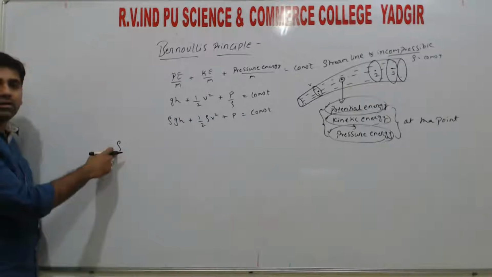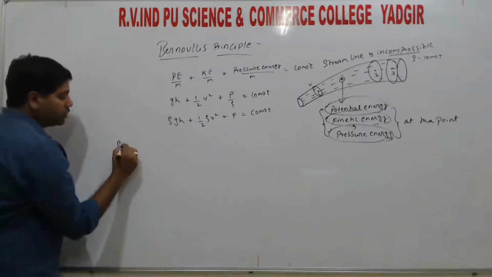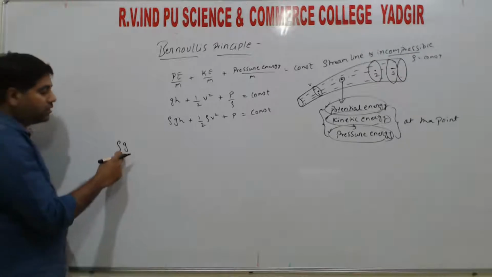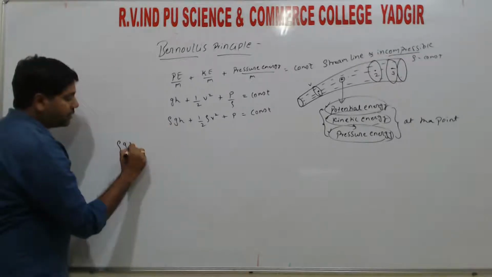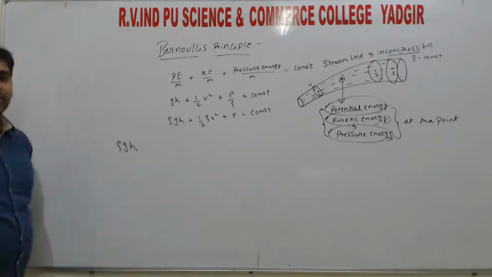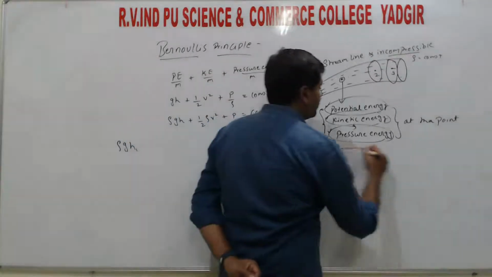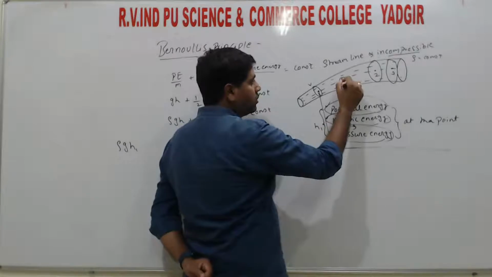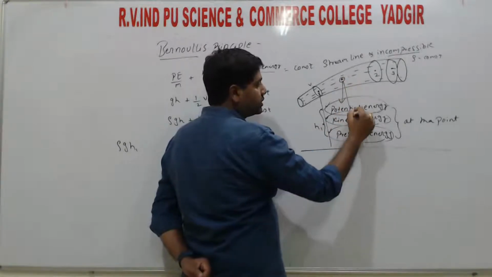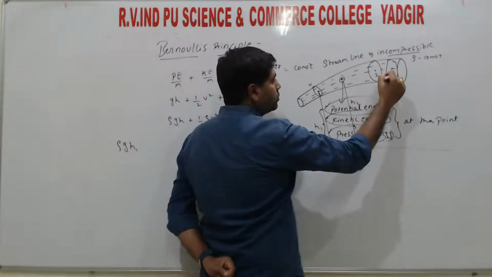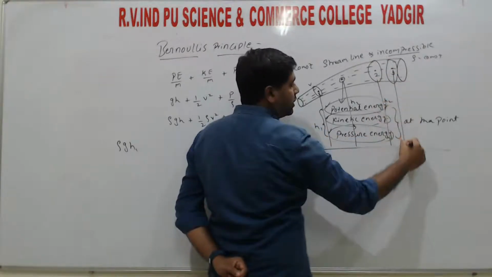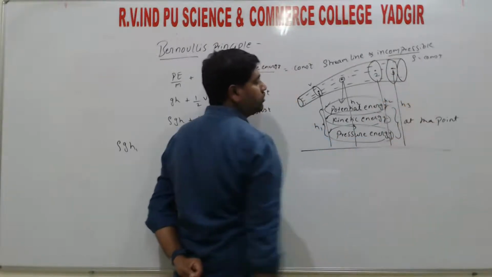So rho gives the density, right? g, the acceleration due to gravity, is always constant, and the height is varying, right? From the ground surface to the top, at point 1 it is at h1, here the height changes, that is h2, and somewhere here it is h3, right?